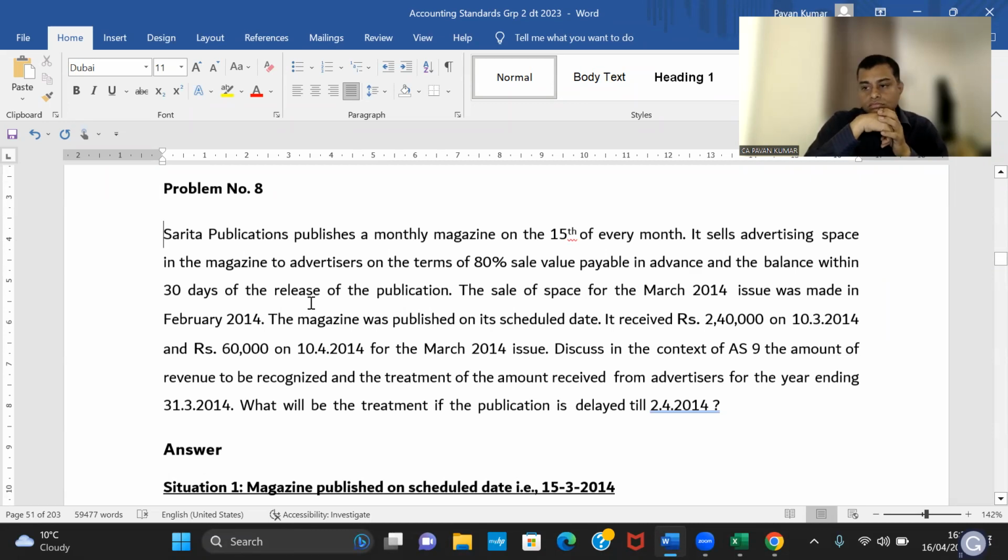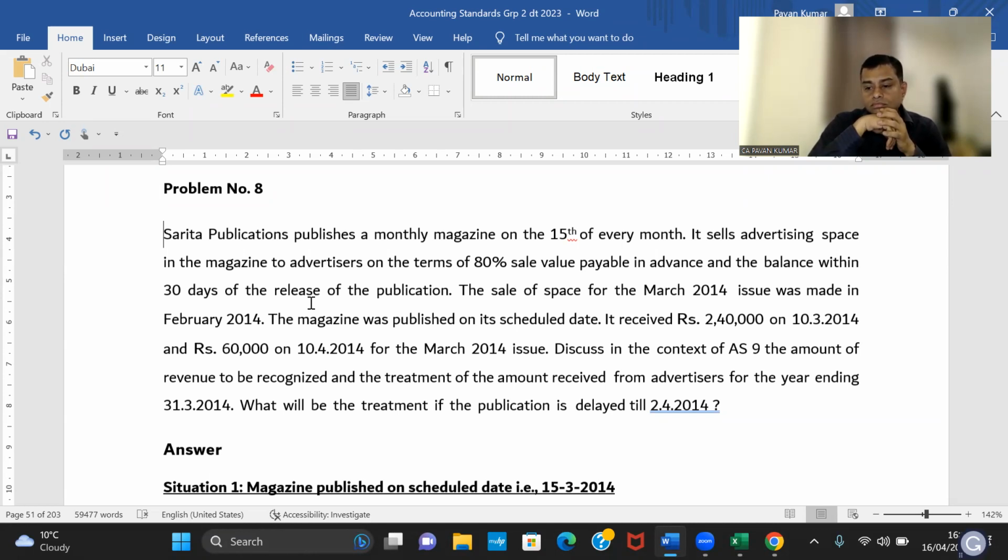Sarita Publications publishes a monthly magazine on the 15th of every month. It sells advertising space in the magazine to the advertisers on the terms of 80% sale value payable in advance and the balance within 30 days of the release of publication. The sale of space for March 2014 issue was made in February 2014. The magazine was published on a scheduled date. It received 2,40,000 on 10th March 2014 and 60,000 on 10th April 2014 for the March 2014 issue.